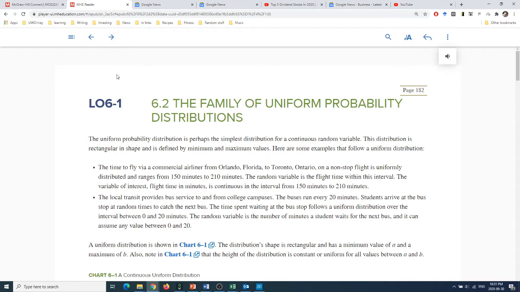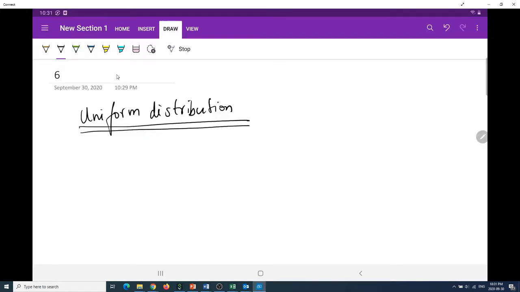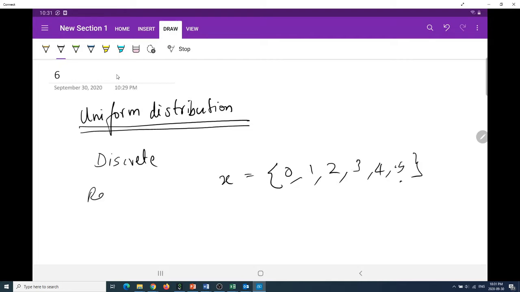So what is a continuous distribution? In discrete distributions, x can take discrete values. It could be 0, 1, 2, 3, 4. So x here is, in some sense, a random variable. You have discrete values and discrete outcomes. There's nothing between 2 and 3.